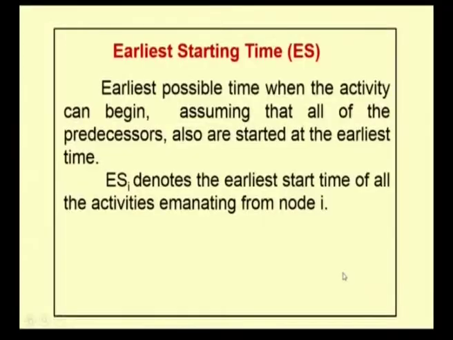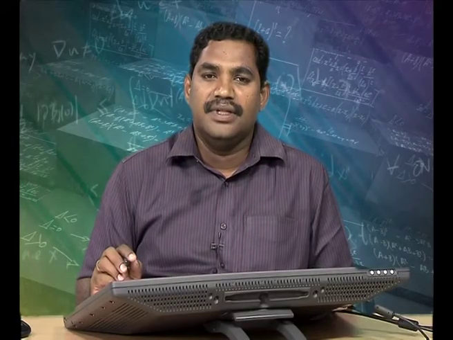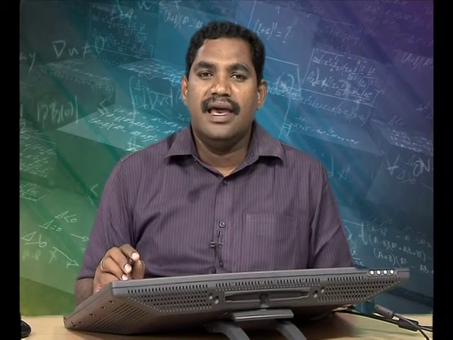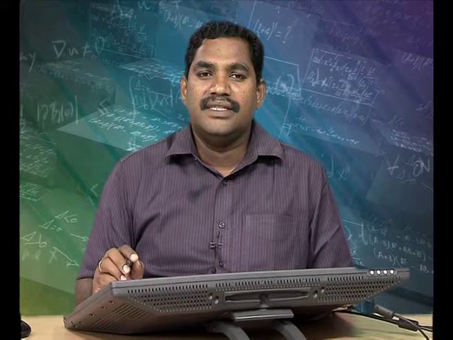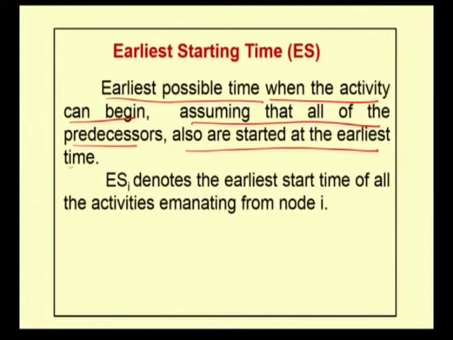First, let me define what is earliest starting time. Suppose 0 is the starting time of a project. The project starts at 0 time. Then the earliest starting time of each activity is the earliest possible time at which the activity can begin, assuming that all of the predecessors also started at the earliest time.